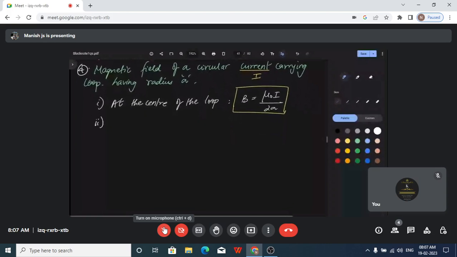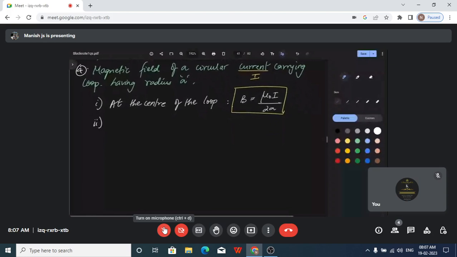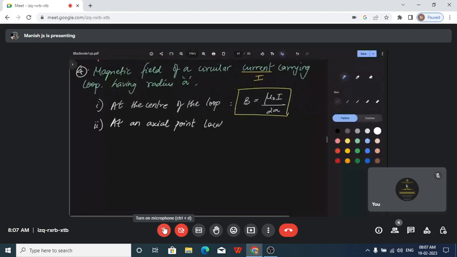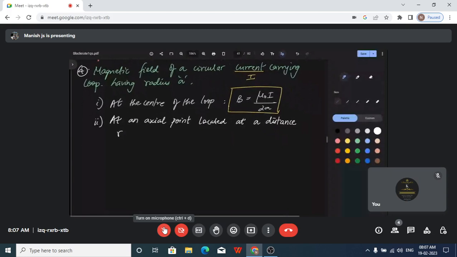Same thing if it is at an axial point located at a distance r from the center.